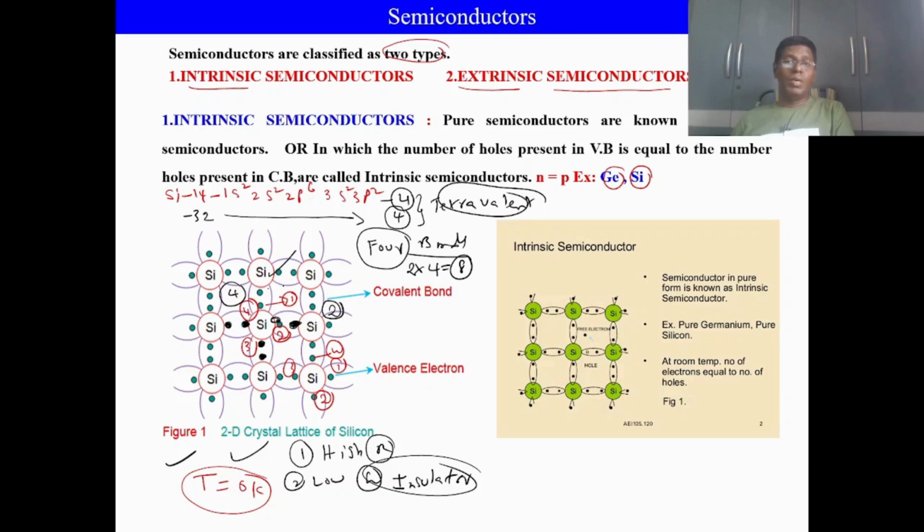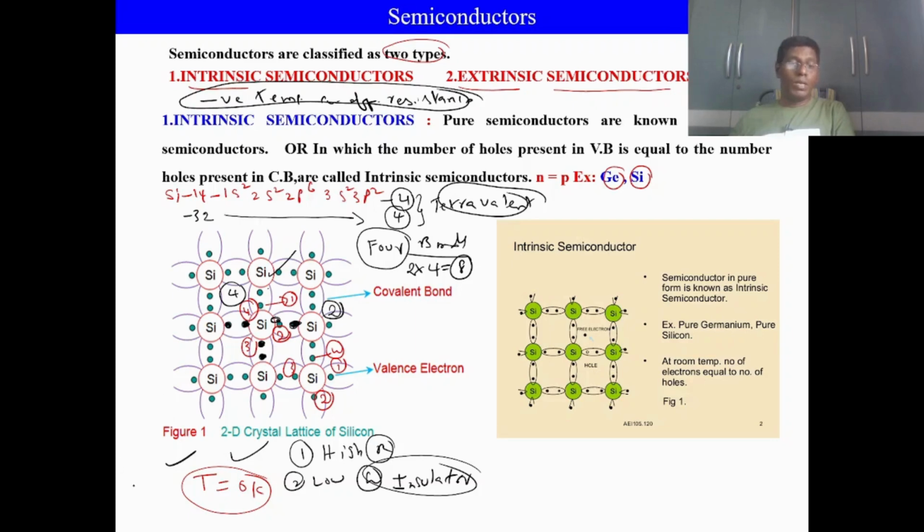Now these semiconductors have an important property called negative temperature coefficient of resistance. This is a property of semiconductors.